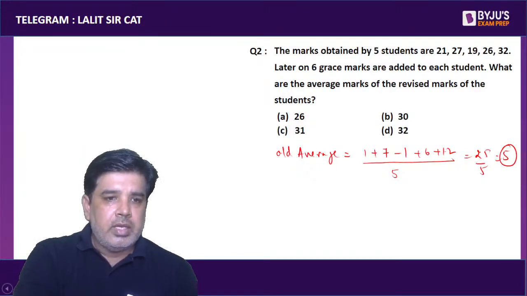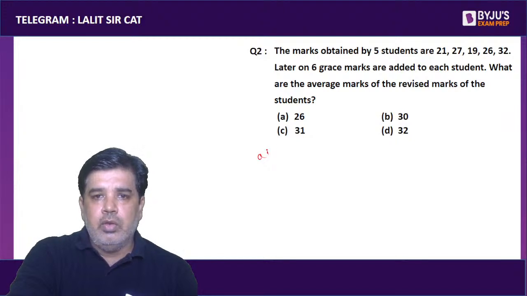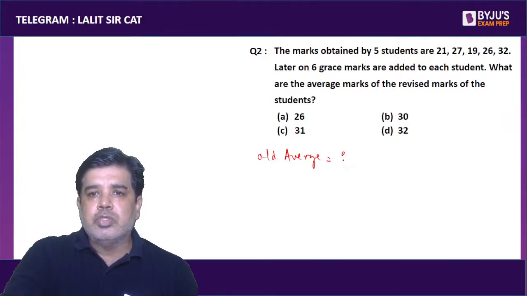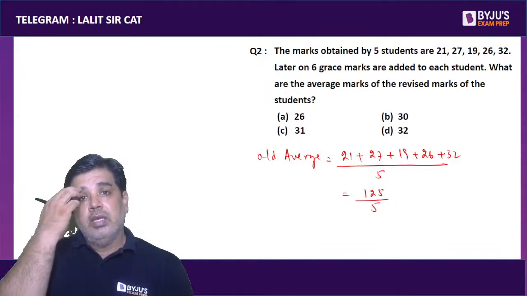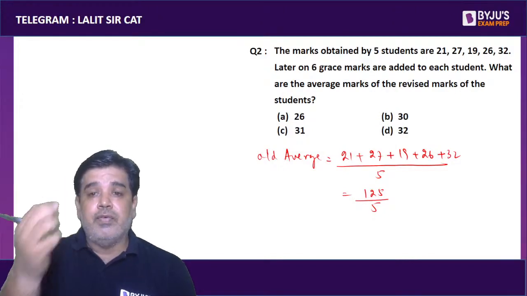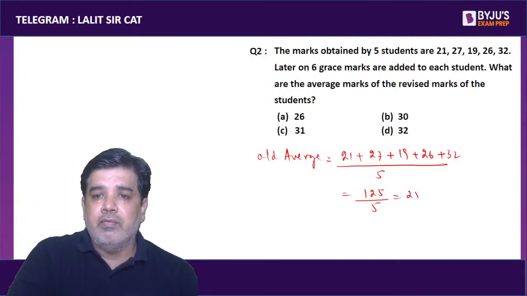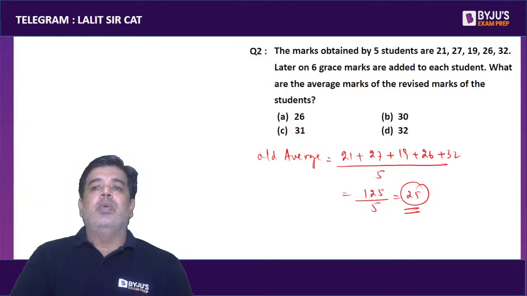Let me show how to find the old average directly. It is (21 + 27 + 19 + 26 + 32) by 5. This is 125 by 5, which means 25.